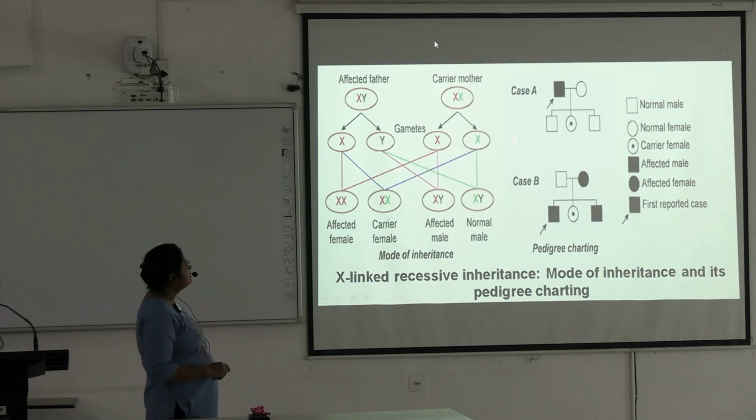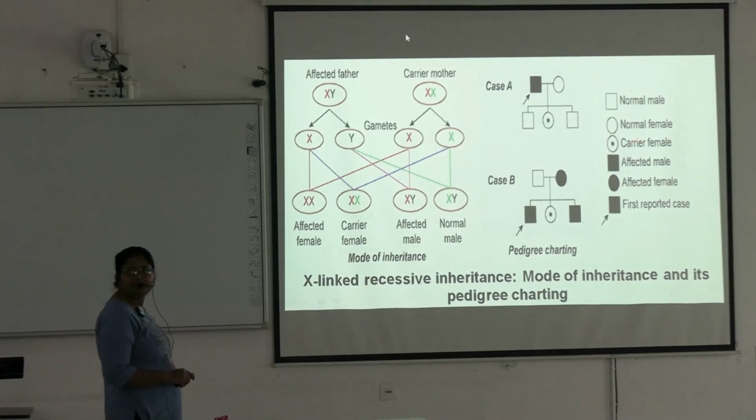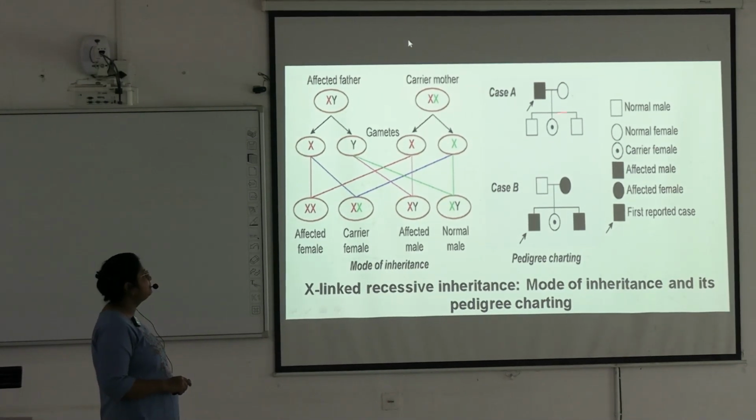Okay, so here you can see father is affected, so here it is producing carrier female. Okay, female is getting only one X chromosome affected and another X chromosome from mother, that is normal. So she will be carrier female.